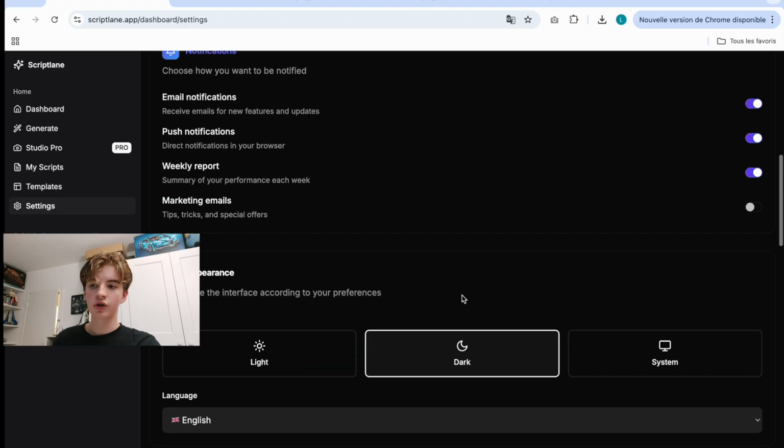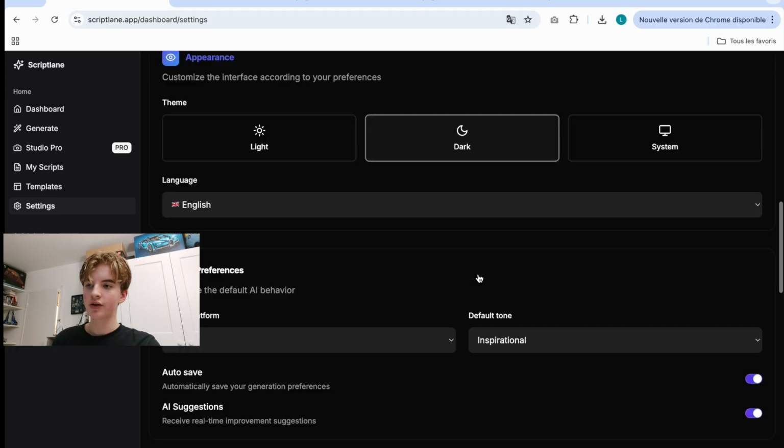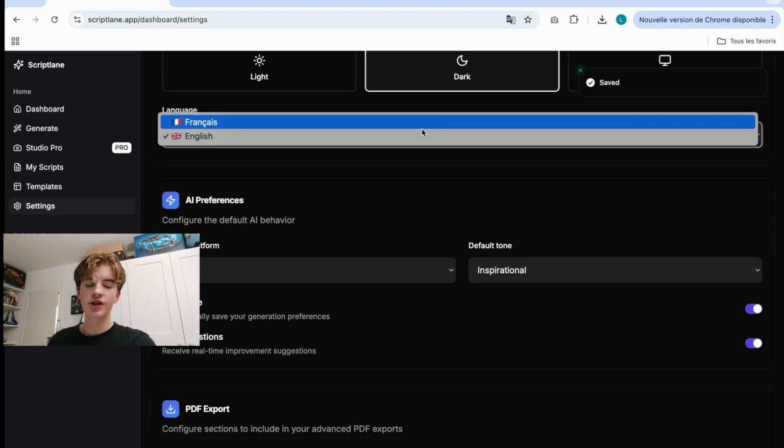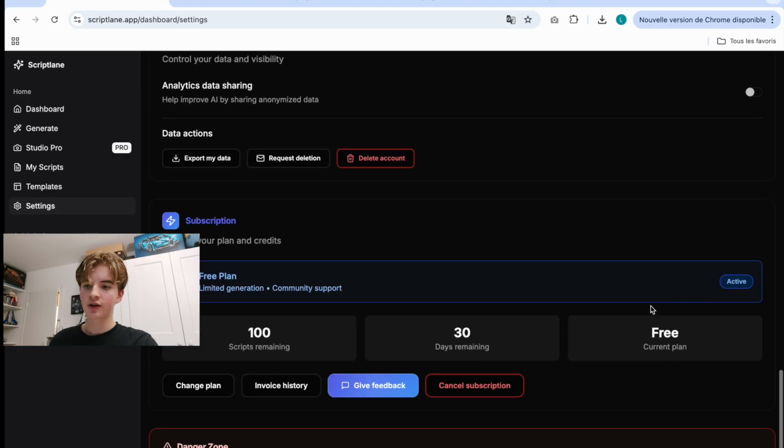Here you have this setting page. So you can change the mode to light mode. It looks pretty good to me. And you have two languages, which are French and English. Finally, that's about it. You can also give feedback here.